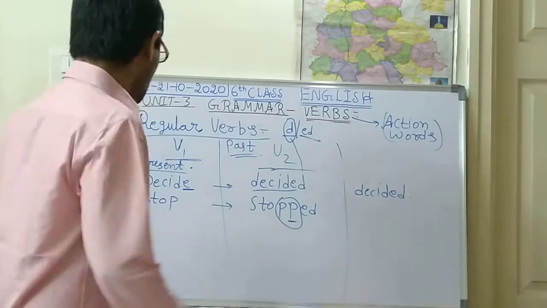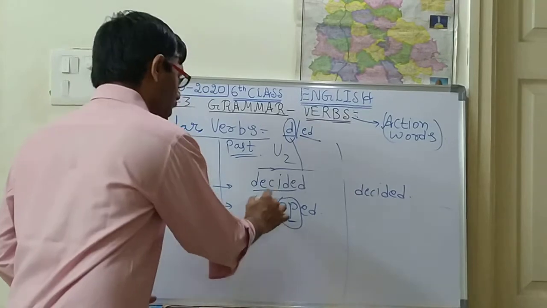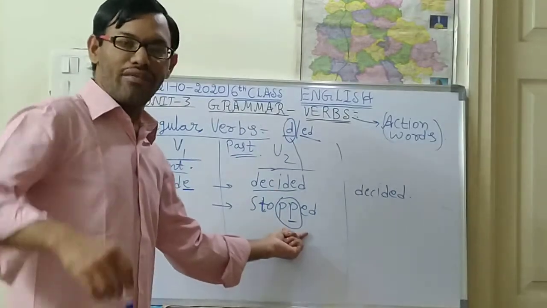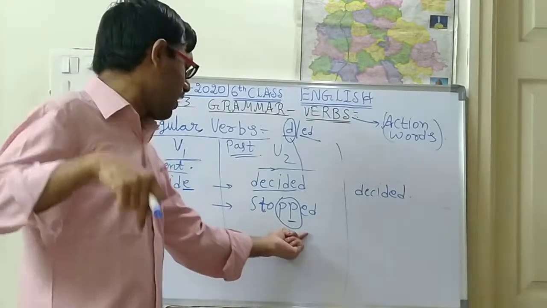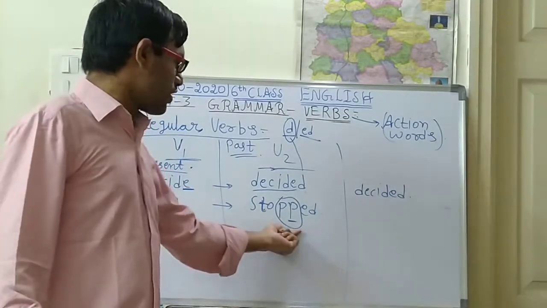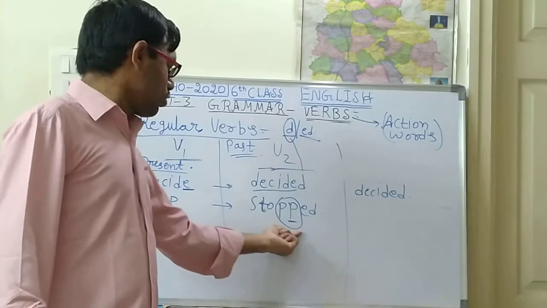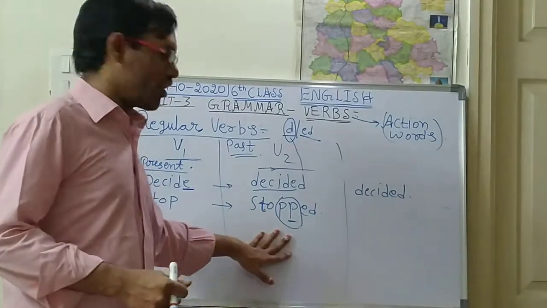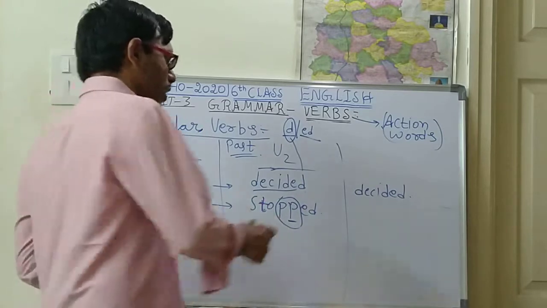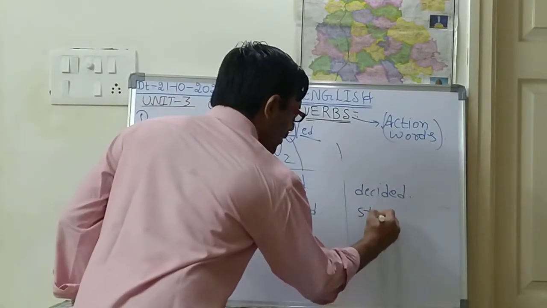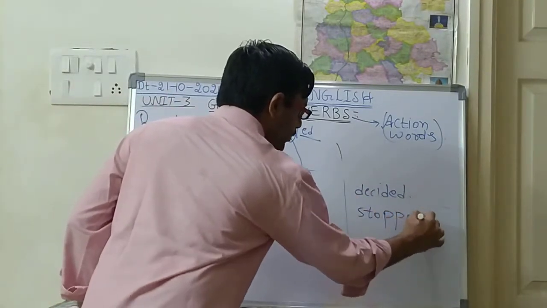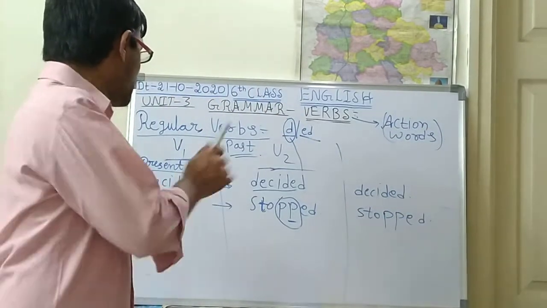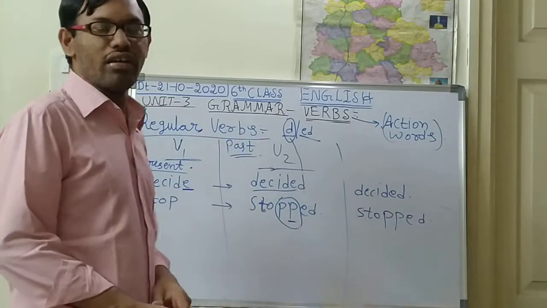Whenever the letters are having any type of stress in the word, you should write two letters. I think you have understood. So stopped. Here V3 also will become stopped. Understood? So this is the form of regular verbs.